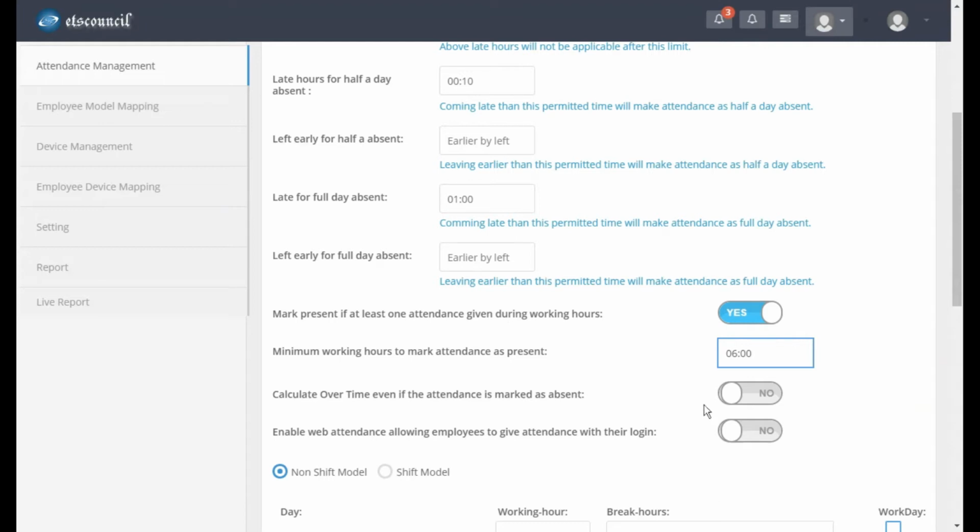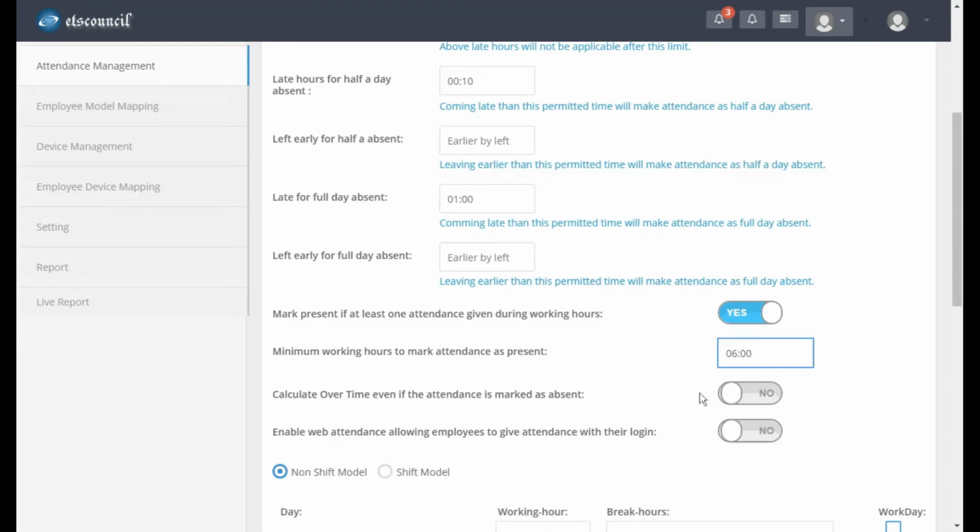Calculate overtime even if the attendance is marked as absent. The system provides calculating overtime. The overtime will not be calculated when the attendance is absent. But even if the attendance is absent, you may want to calculate the overtime, which is recorded after the end time.